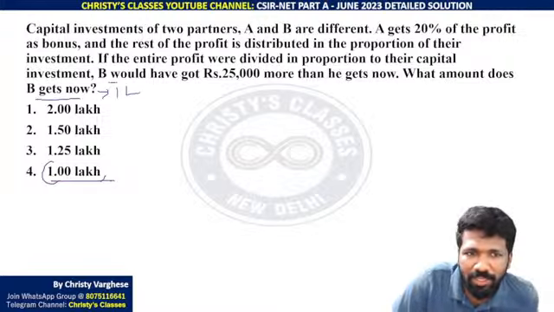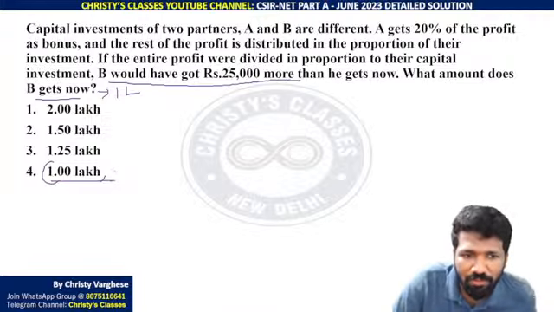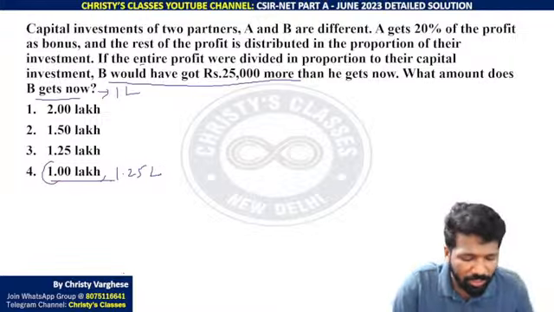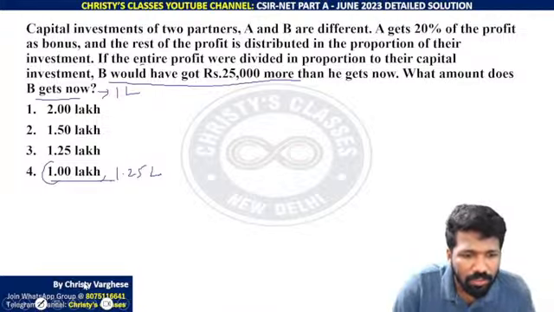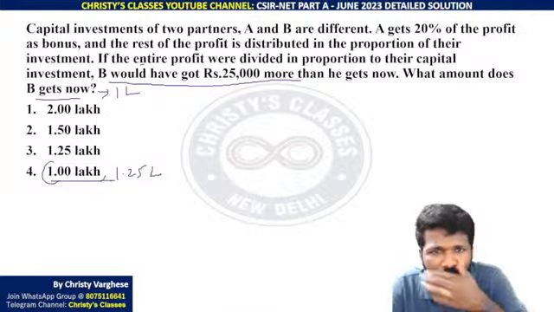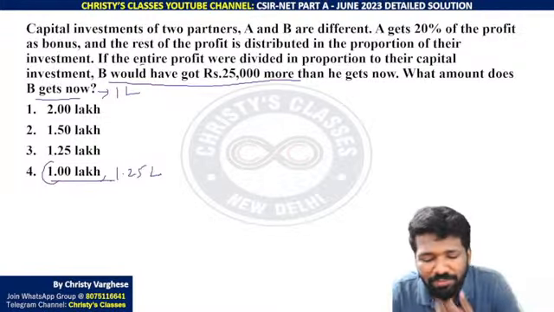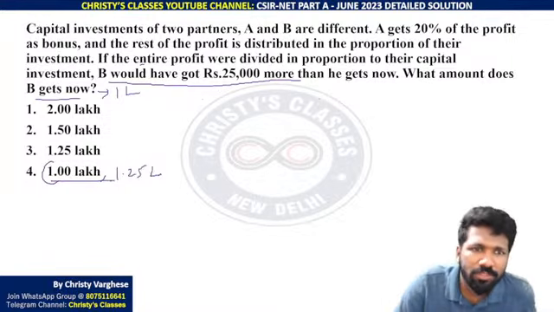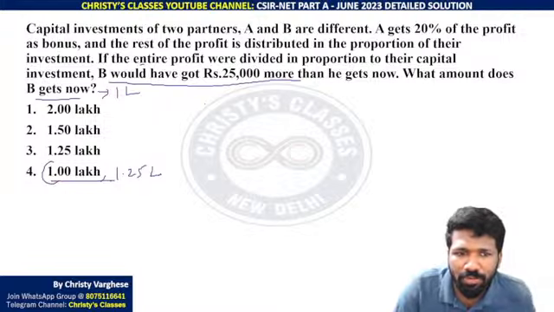Abhi ye dekhiye, B would have got 25,000 more than he gets now, means 1 lakh ke jagah 1.25 lakh mil sakta tha. When? That we will read. Now read the question from the beginning. Capital investments of two partners A and B are different. How much they have invested initially was different. A gets 20% of the profit as bonus. Total bonus ka 20% A ko mila.